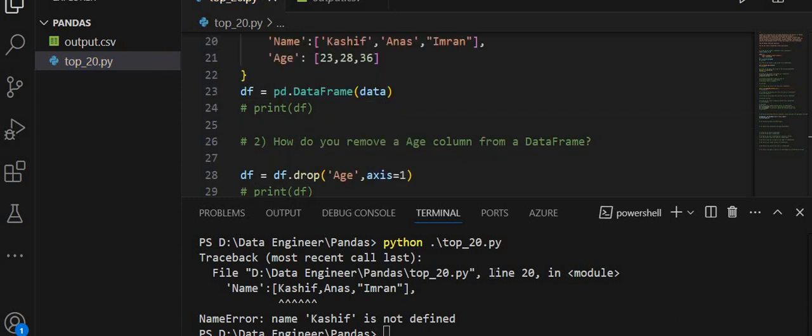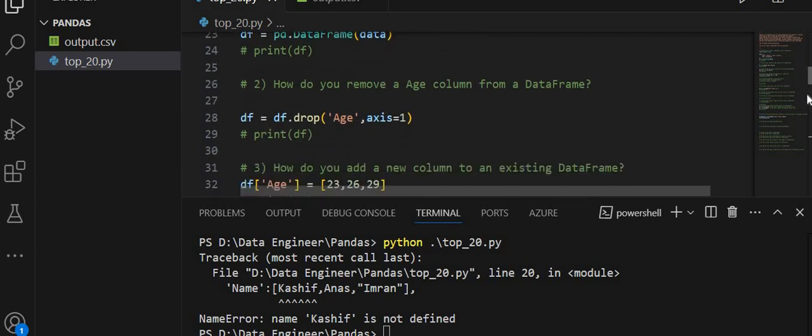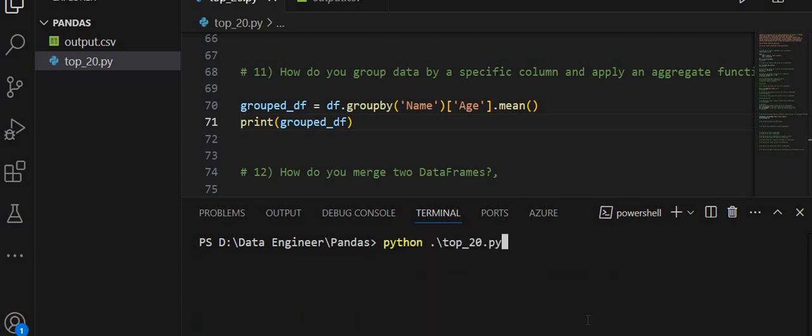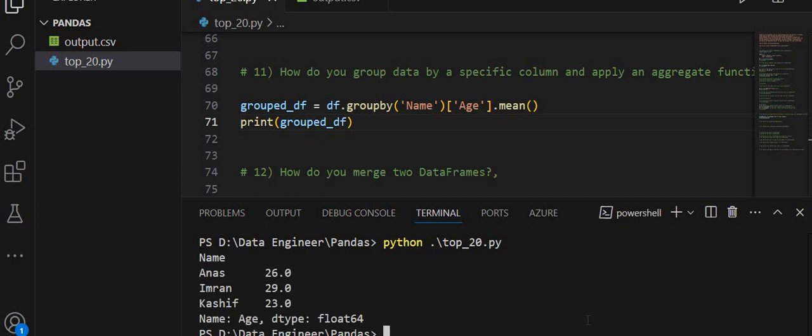I am getting an error on line 20, which is this one. The single quotes were removed due to some editing in my notes. That's why I am getting this error. Now if I save this program, clear my terminal and run my code, you see I am getting the groupby result after applying the aggregate function mean on the column name.